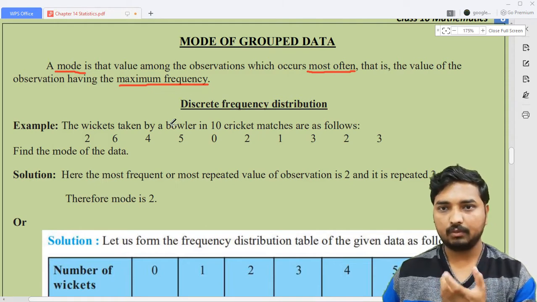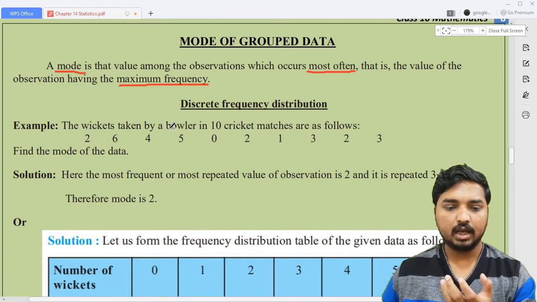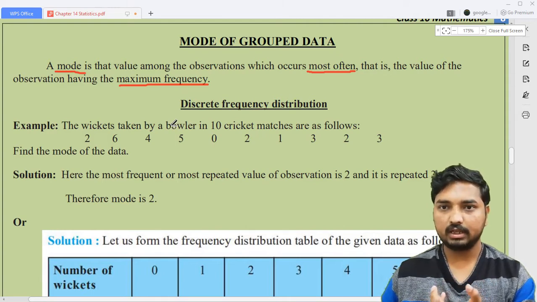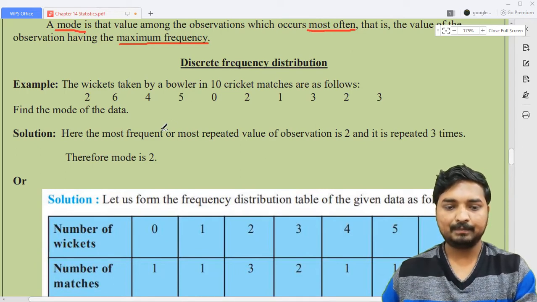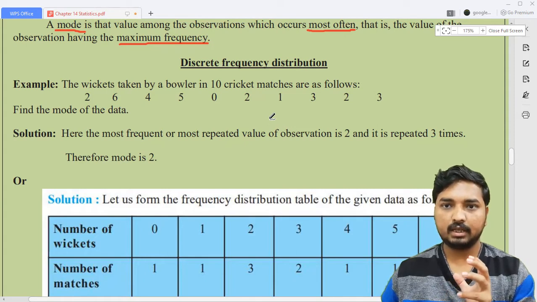Now I will move on to the problem. When I go through the problem, I think you can understand the definition. Look at the example. The wickets taken by a bowler in 10 cricket matches are as follows. In the 10 matches, the number of wickets taken by that bowler is like this.